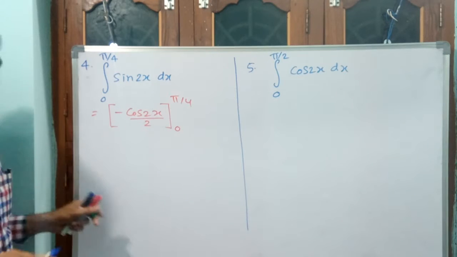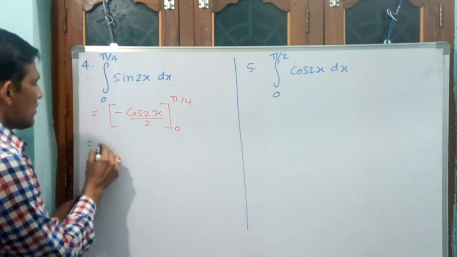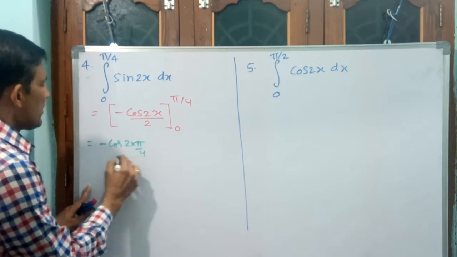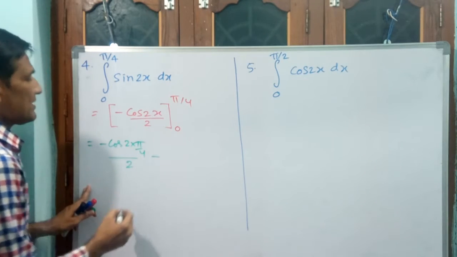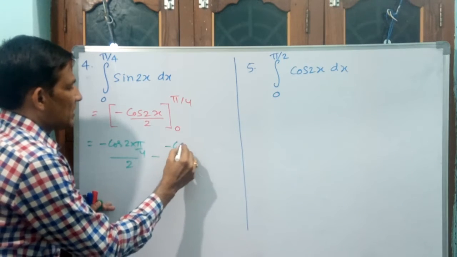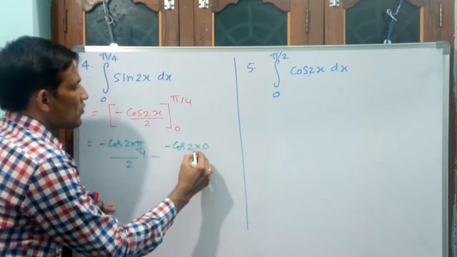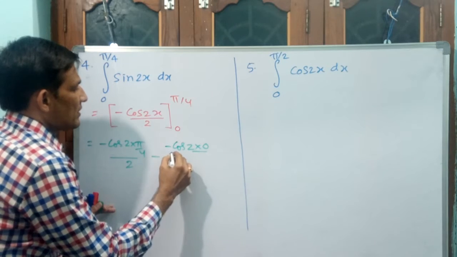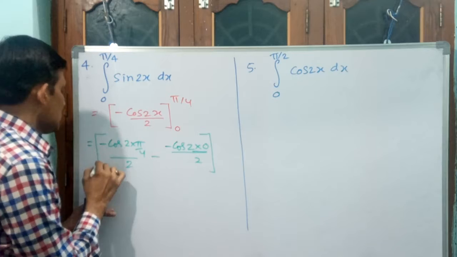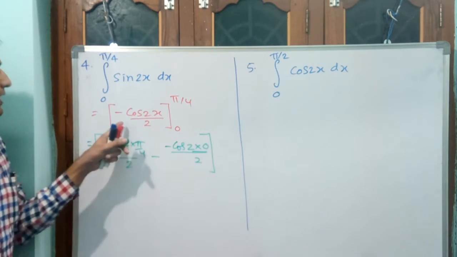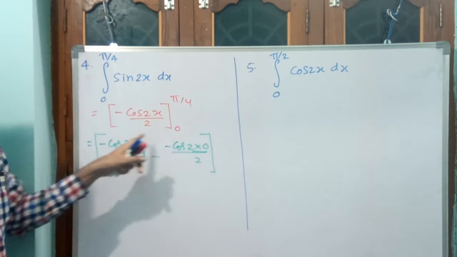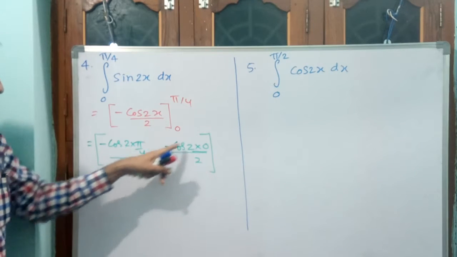then you apply limit, that is equal to minus of cos 2 into pi by 4 divided by 2 minus, minus cos 2 into 0 by 2. I have applied limit also. Okay. Minus cos 2x by 2 will be the answer, 0 to pi by 4. Pi by 4 I also have given, minus this also.